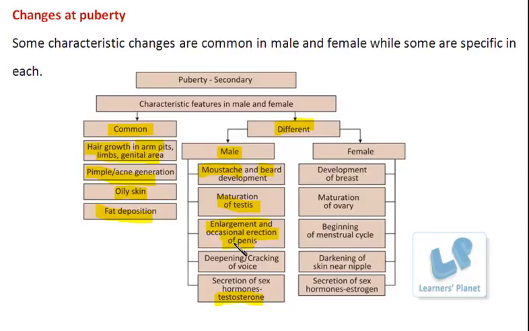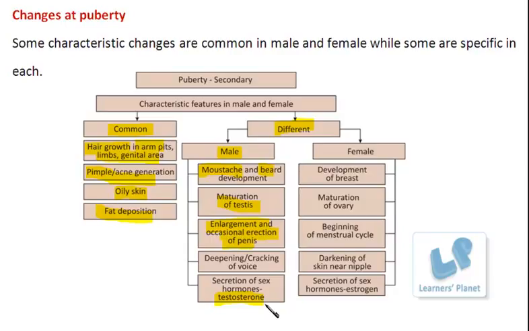And this organ shows enlargement, and occasionally it becomes erect and is ejaculating some liquid or fluid that is known as the semen. The semen contains the sperms. So at this age, there is the production of sperms in the males, right? Besides this, there is a deepening or cracking of voice also. There is a change in the voice of the males.